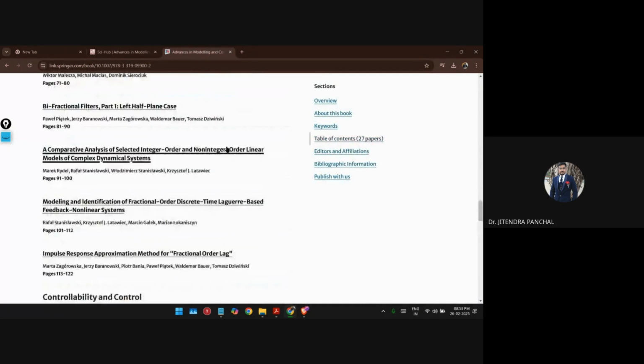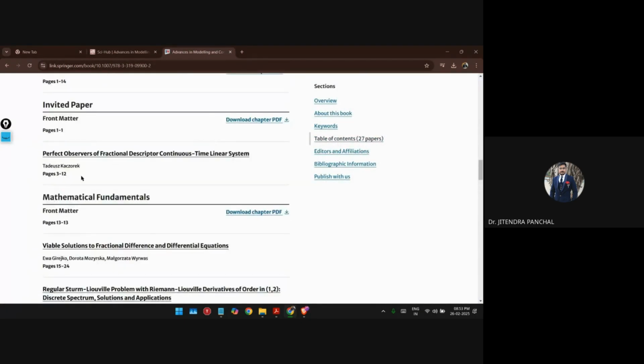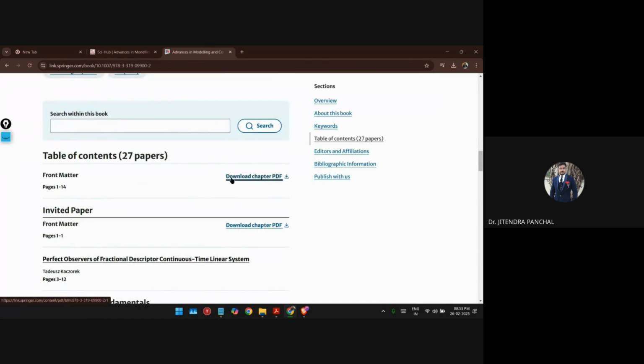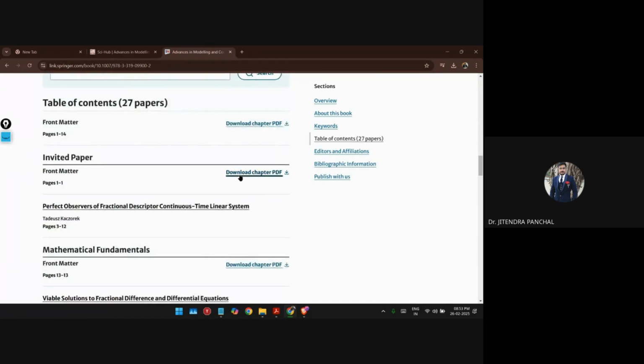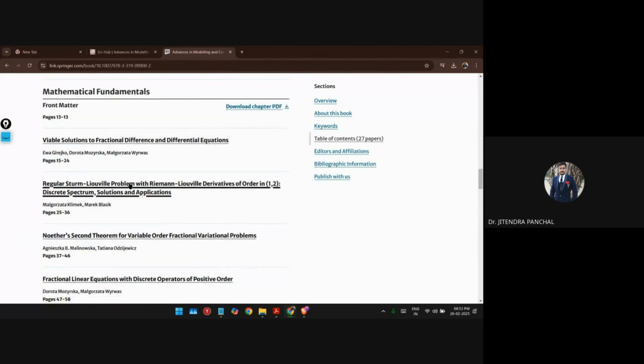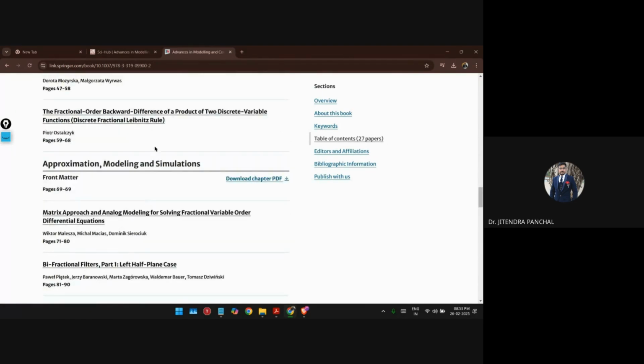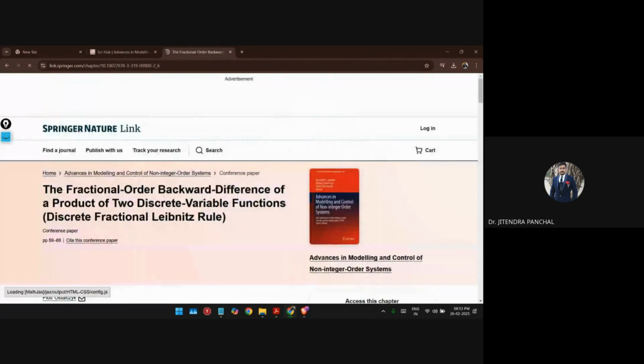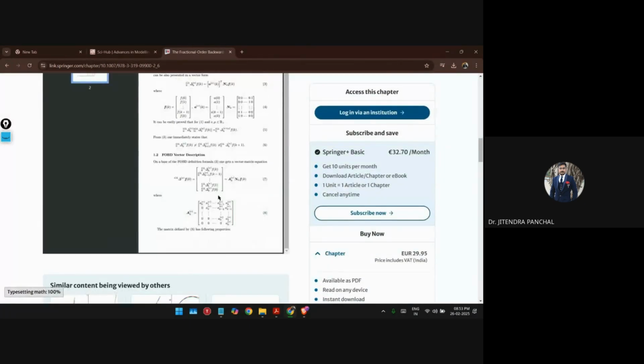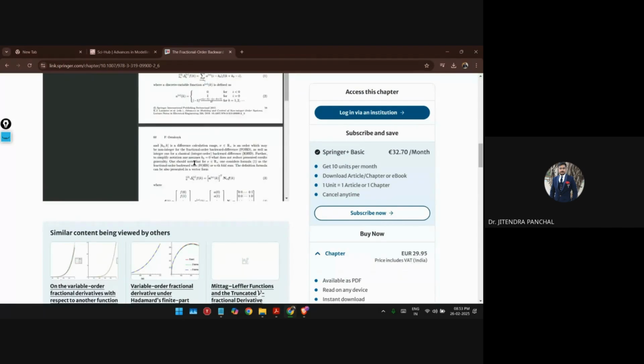Understood now? If you try to open any book here, this chapter you are able to download, but the rest of the chapters you won't be able to download. Only this one you are able to download. If you try to click on the others, you are able to see only one or two pages.